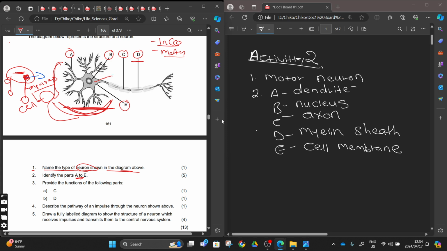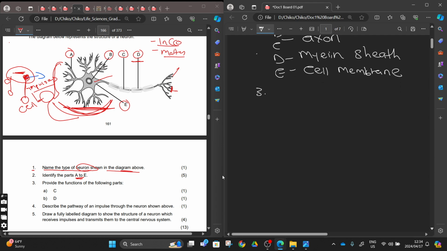You can find another one here being a cytoplasm, right? So those are the parts that you have to know. You have to know the cytoplasm, the nucleus, the cell membrane, the cell body, the dendrites, the axons, the myelin sheath, and then at that side we have an axon terminal. Those who want to study further will even go to the synaptic knob. So that is it. We are moving on.